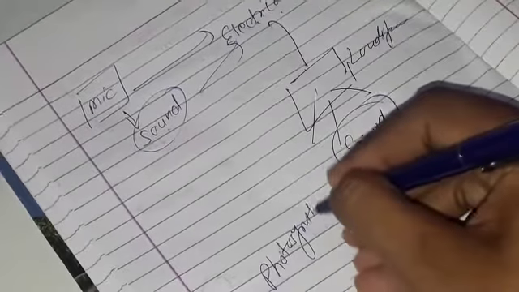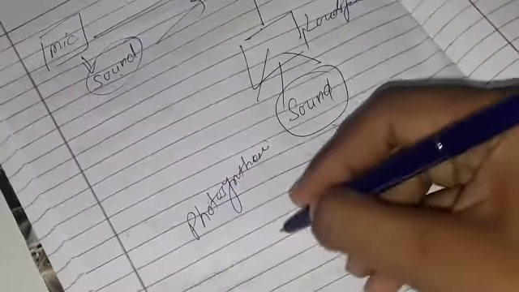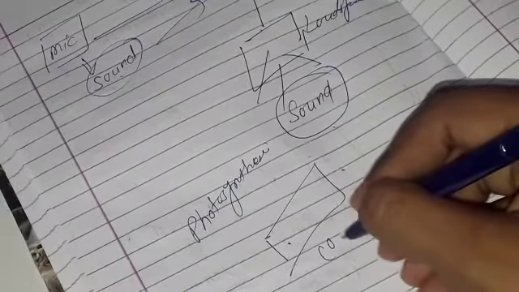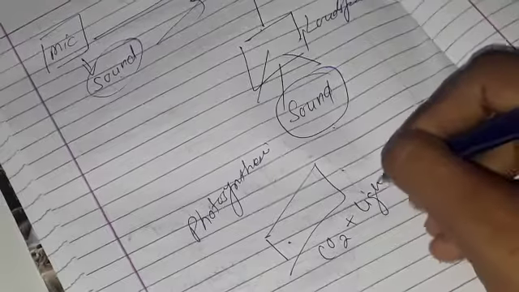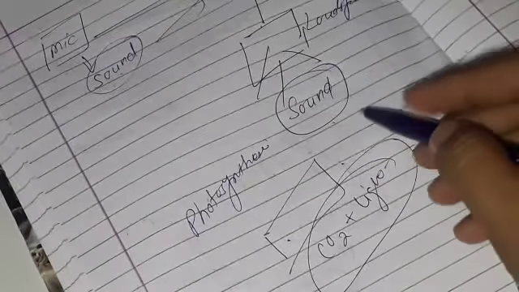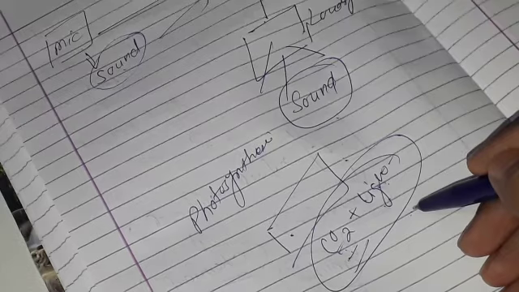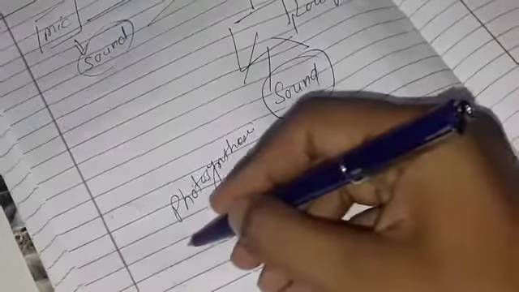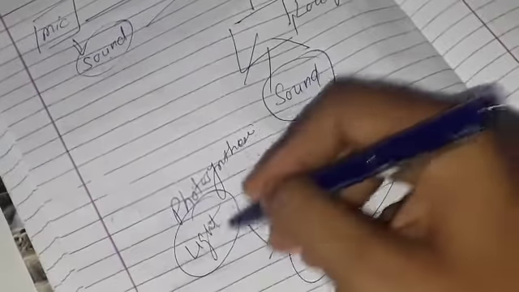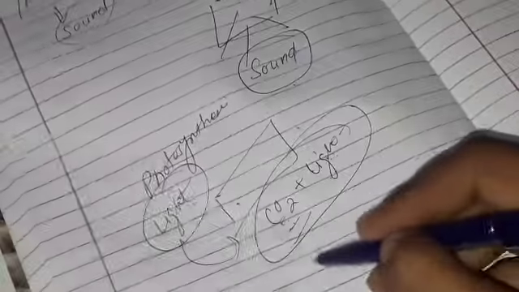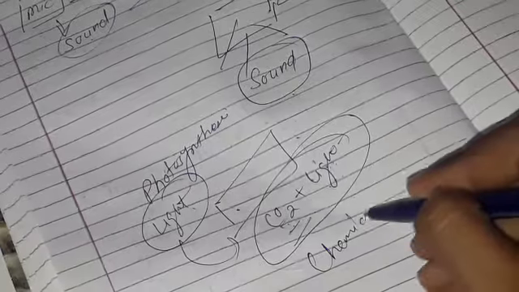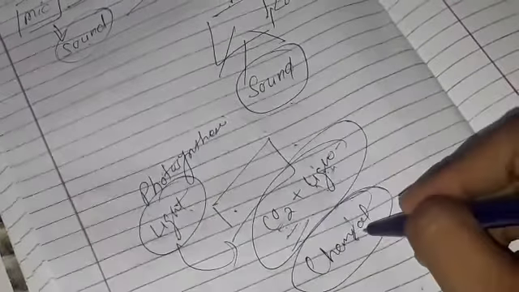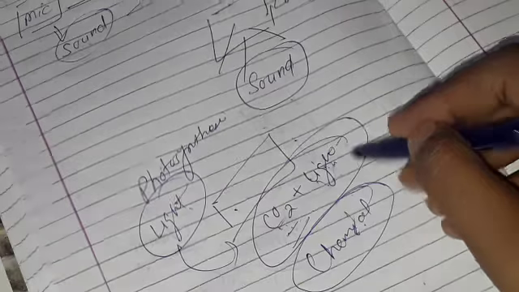If I am talking about photosynthesis, class, you all know there is a chemical reaction between CO2 and light. It means during photosynthesis your light energy converts into chemical energy. So class, light contains energy, light is energy, so your light energy converts into chemical energy, and with the help of this chemical energy plants can prepare their food.